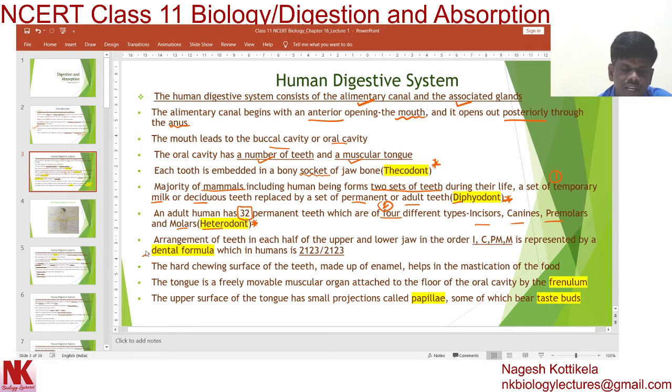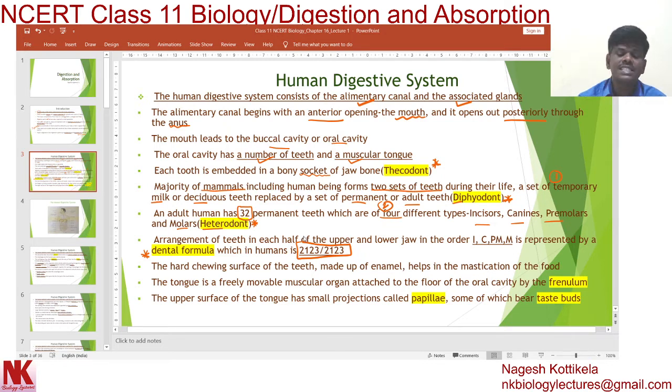Now one more important concept, dear students, dental formula. This is a very important question for your exams. In humans, dental formula is 2123 by 2123. This is all about the arrangement of teeth in the upper half jaw and the lower half jaw. Dental formula explains the arrangement of teeth in the upper half jaw and lower half jaw.